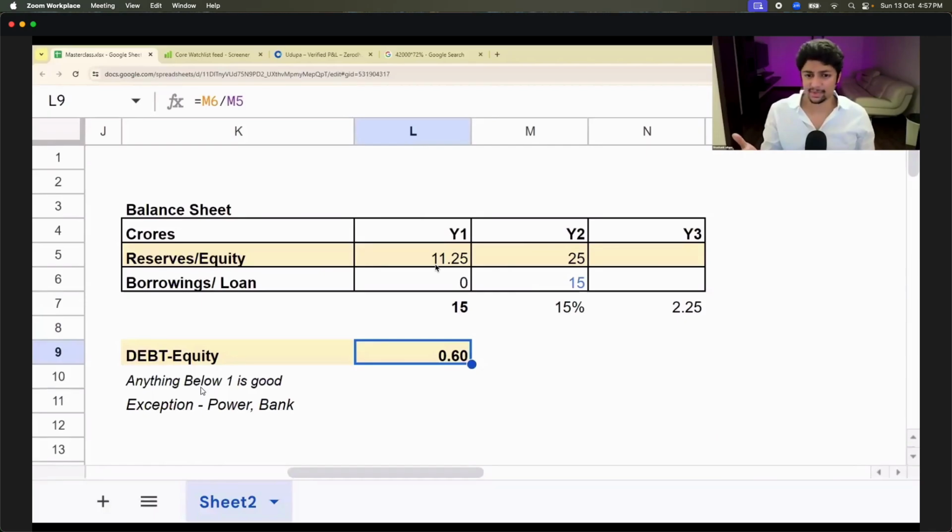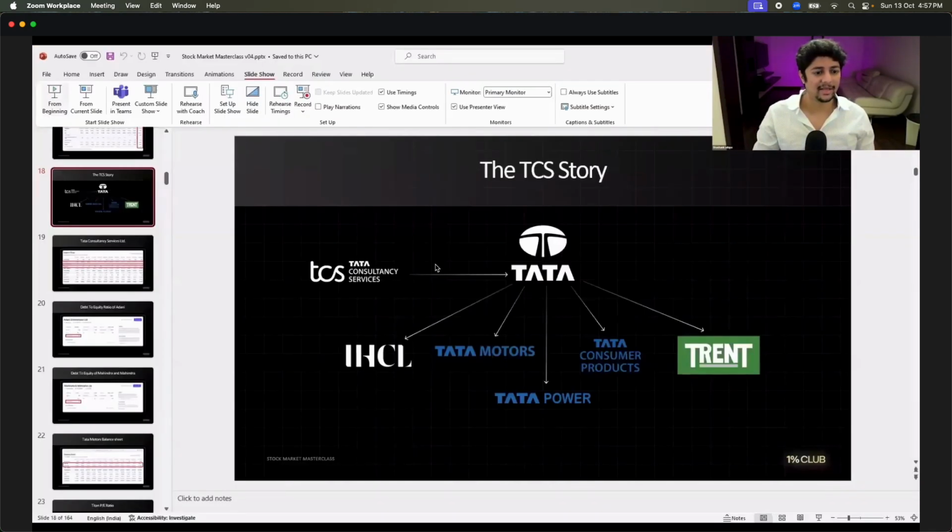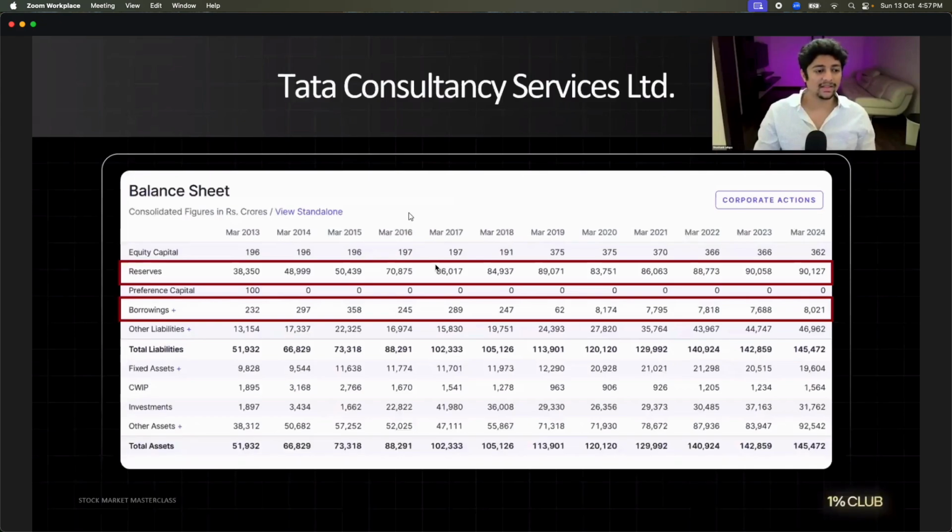Now let's understand with examples. As I said, we should always do examples, right? I'm just doing examples now. This is the balance sheet of TCS. TCS's reserves are 90,000 crores. What are the borrowings of TCS? 8,000 crores. Is that good or bad? That is amazing. There's hardly any loan. TCS can throw it on the bank and say, get lost. Don't talk to me right now.